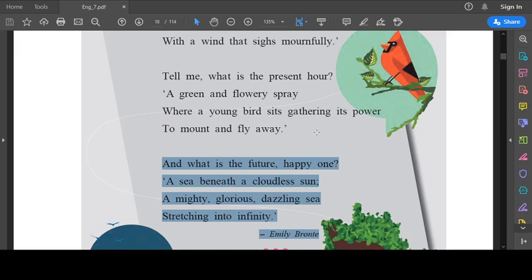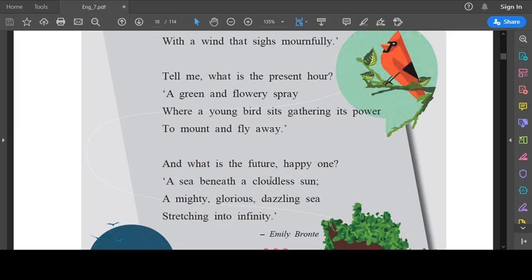So what's the meaning of cloudless, children? Cloudless means bright. So how is the sun? It is bright. So here, when the poet asks the child about the future, the child says that the future is like the vast sea which is under the bright sun. Can we see the end of the sea, children? No, we cannot see the end of the sea. So that is why the child associates this imagery of the future with the vast sea that never ends.